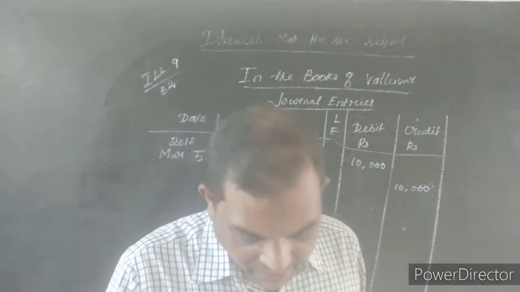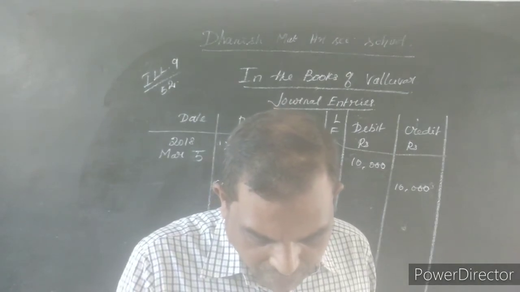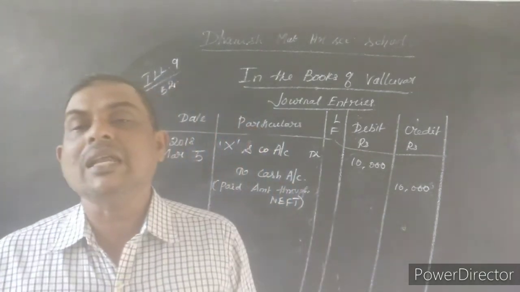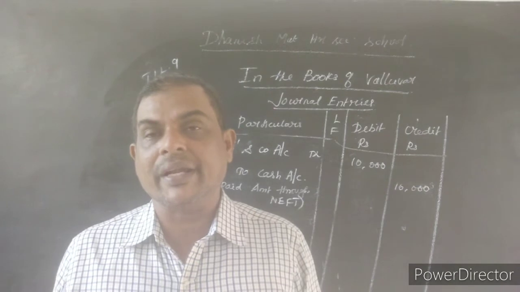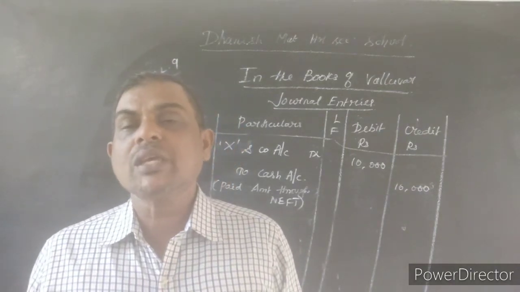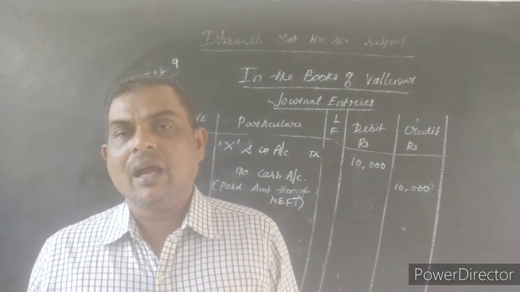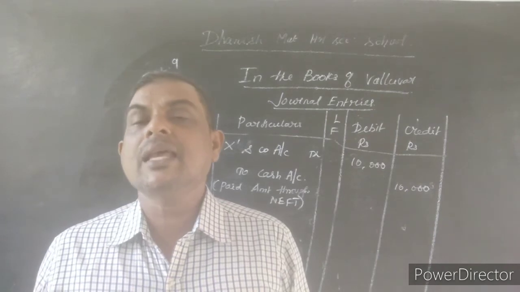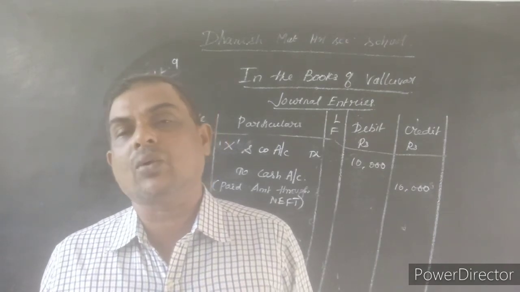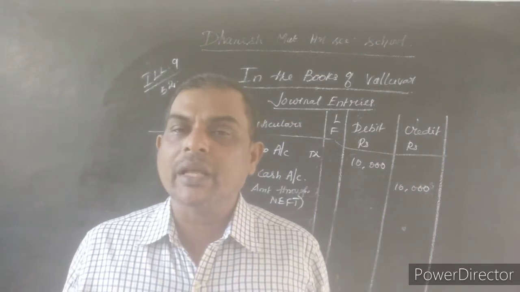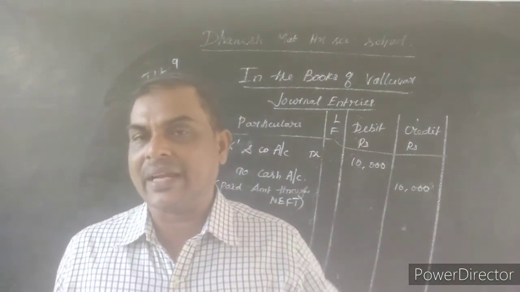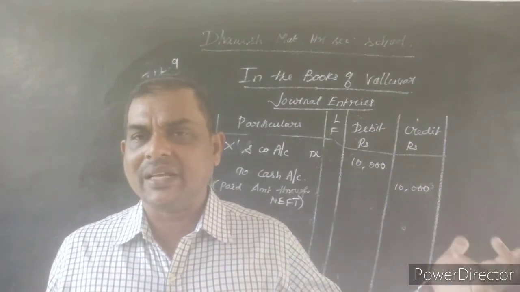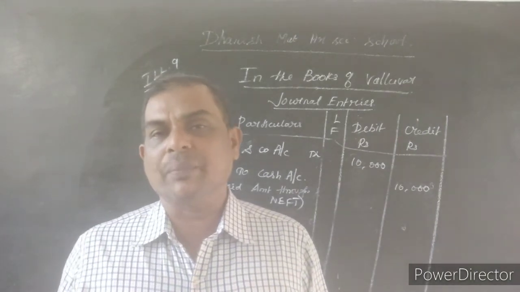What is the next journal entry? Date 6. Sold 5 sarees to A and company on credit, rupees 4,000. Now I am selling some goods to A and company on credit. It means credit purchase, credit sales. Here A has to pay the money, and I sold goods to A only. Sold goods is nothing but sales. Sales is income. Income is a nominal account. As per the nominal account rule, all incomes come on the credit side. So sales will be credit. Then who has to pay the money? A and company. So A is the debit and sales account will be the credit.